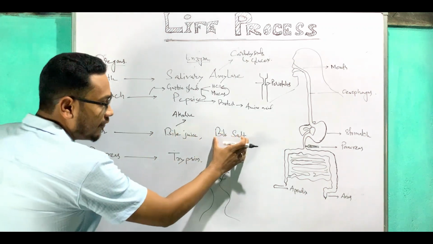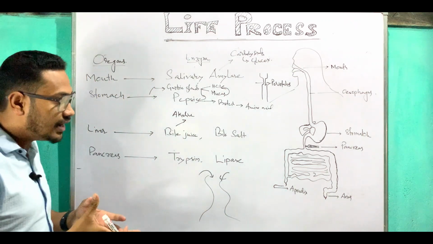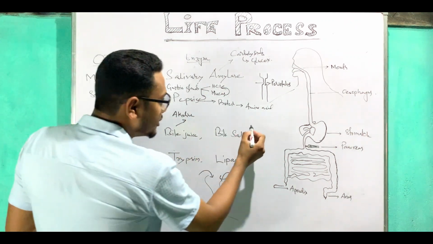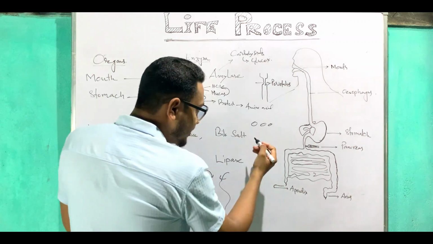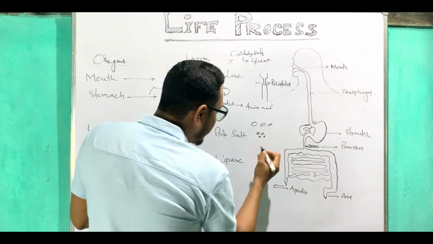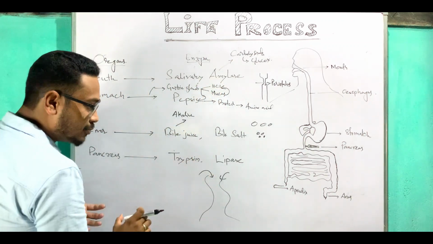And the function of bile salt? Bile salt will break those fats into smaller portions. Those larger fats are there with the food, isn't it? So those large fats will be broken down into smaller particles. So these things are released here in the small intestine.